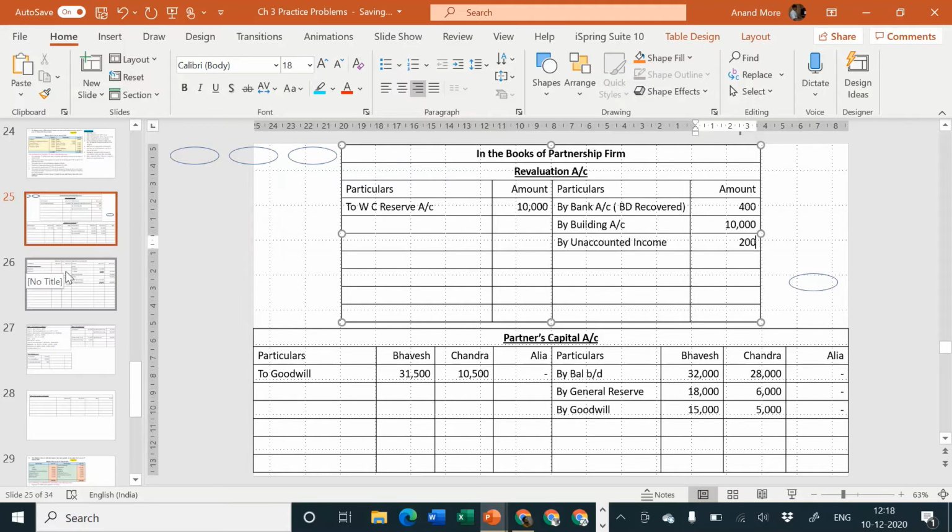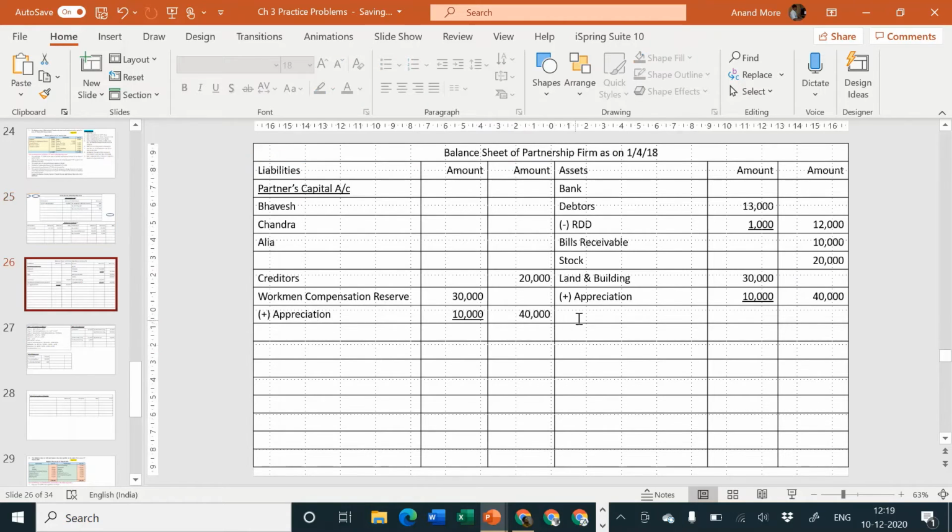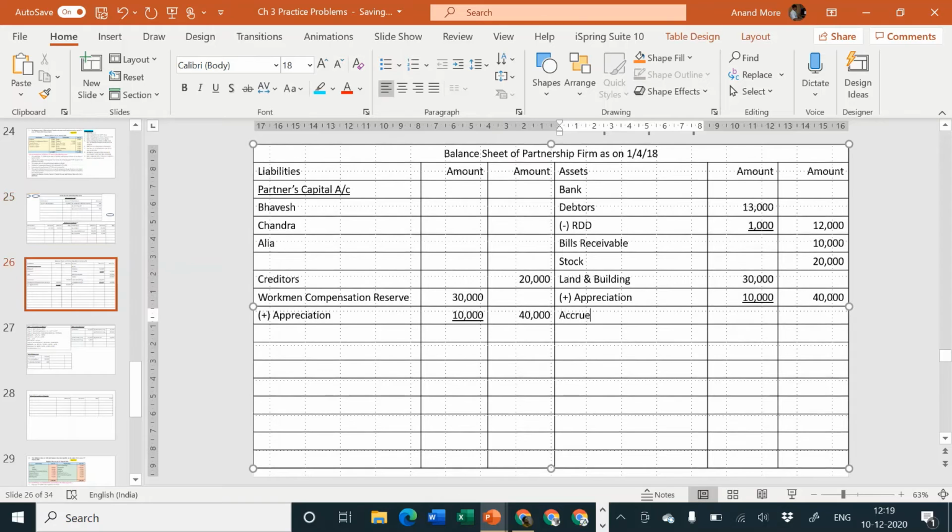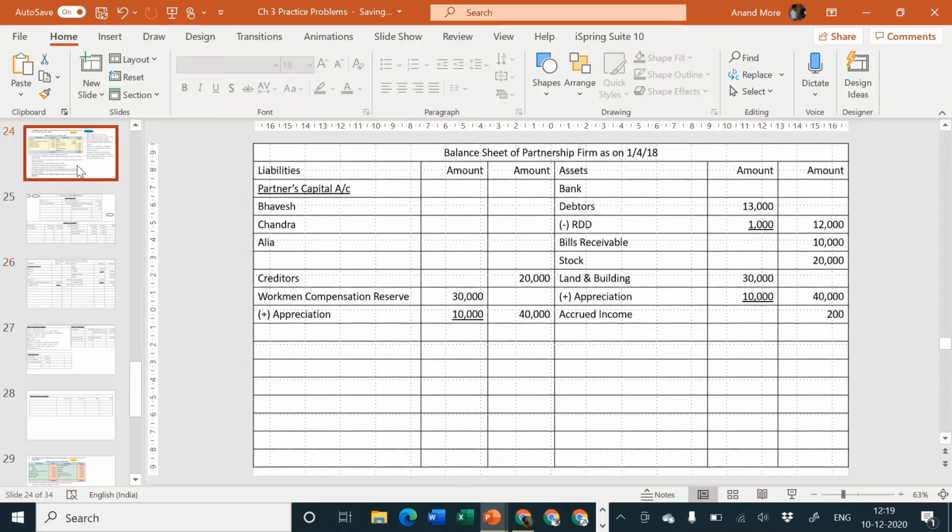Then where should I go? I'll directly go to balance sheet asset side. I'll specify accrued income. Income receivable is our debtor. Debtors are coming on balance sheet asset side, so this amount will go to balance sheet asset side. I hope everybody has understood the concept. Unrecorded asset is written in the books now. An asset is increased by rupees 200 and income is recorded to the extent of rupees 200.